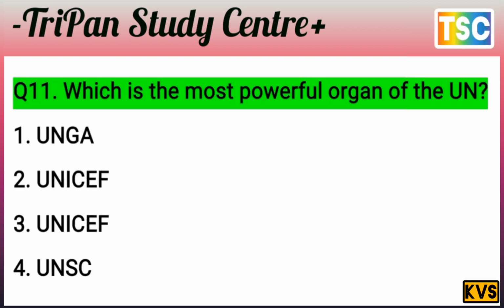The next question arrives here. That's important. Our question is clear here. Which is the most powerful organ of the UN? That's important. Which is the most powerful organ of the UN? First, UNGA. Second, UNESCO. Third, UNICEF. And fourth, UNSC. That's important. First of all, test your knowledge. I give you a few seconds. You must have a thought of your answer.